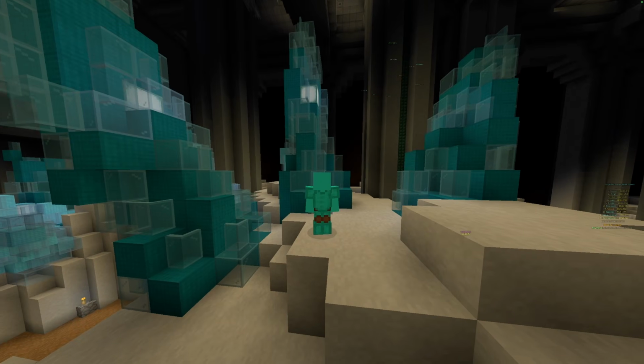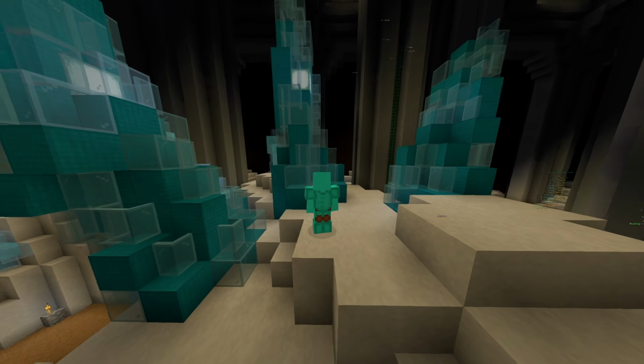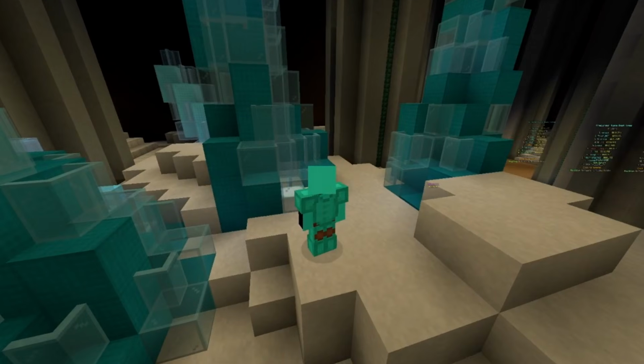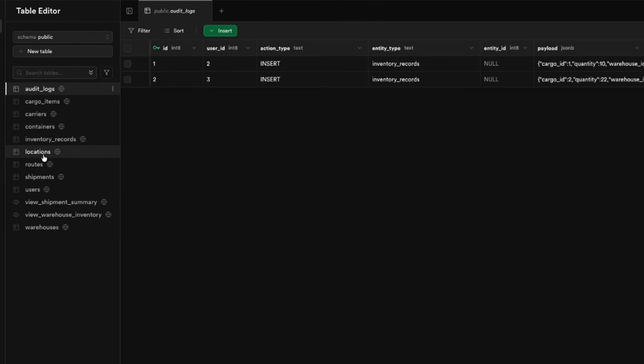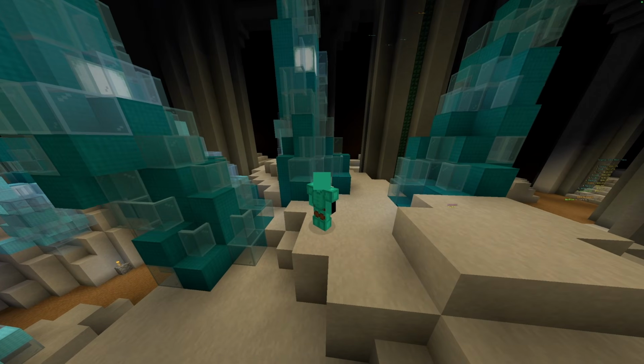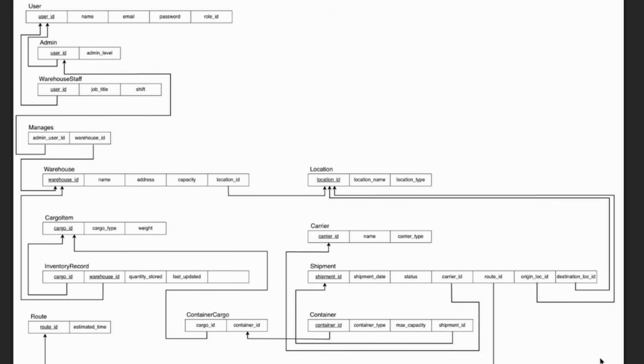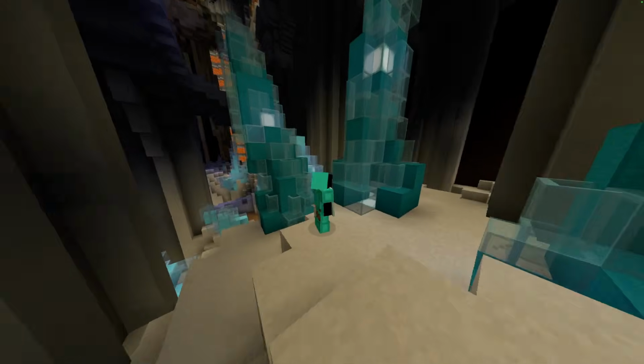And now, again, another critique I have with these AI models: they hallucinate too much, man. Because I keep on telling it, hey, make sure to follow the diagrams exactly. And for some reason, it kept on generating this audit log table every single time. I've never asked for an audit log table. It is not in my ER diagram, it's not in my RM diagram. It just keeps appearing, like, I don't know. Anyway, I ran the database setup command and yeah.